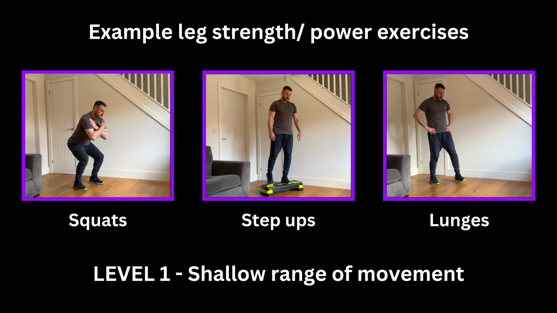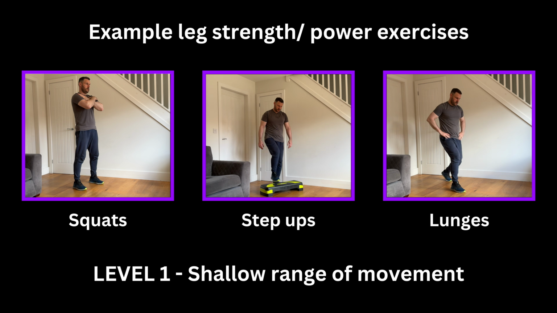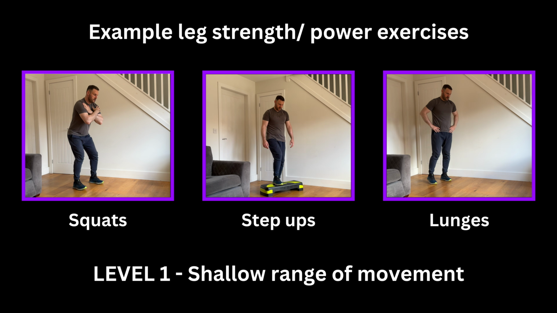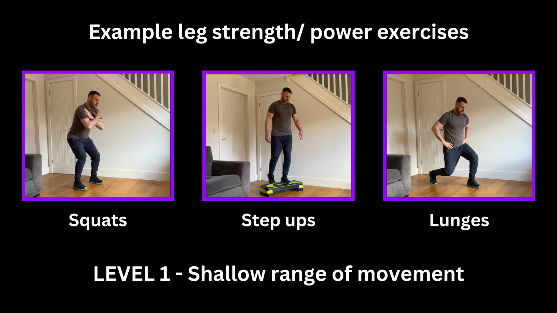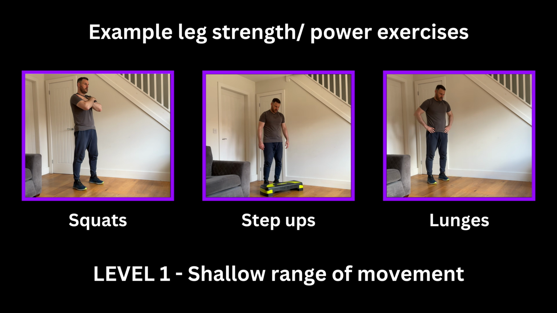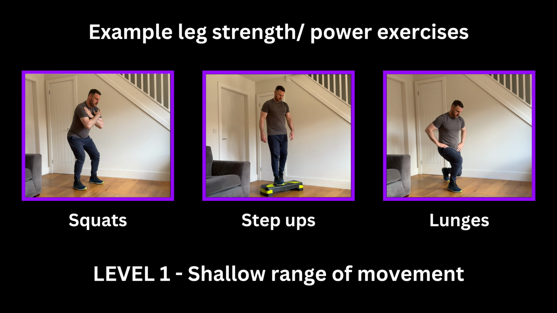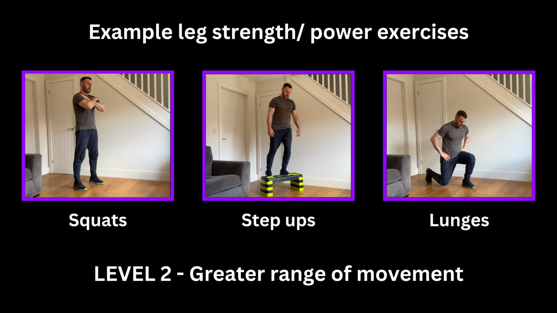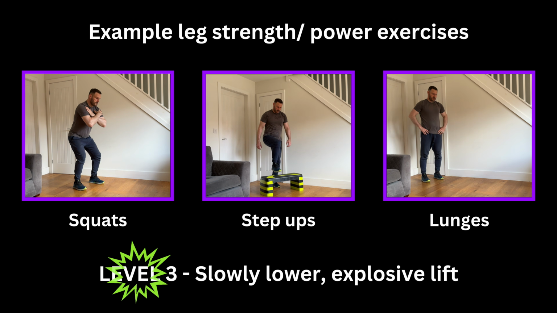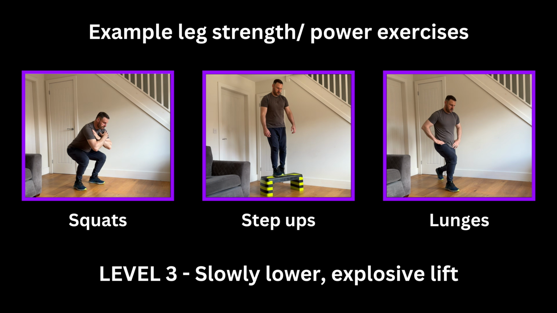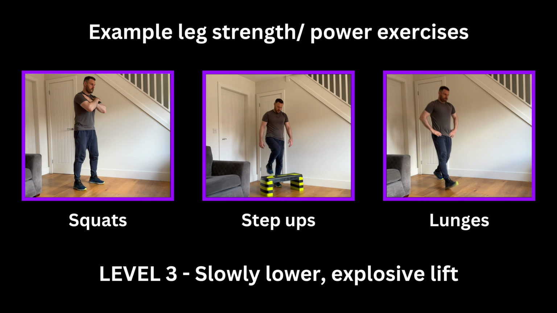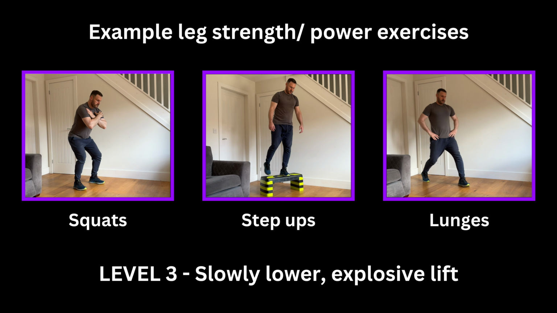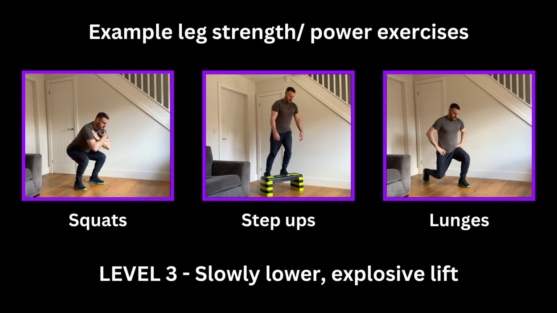Exercises such as squats, step-ups and lunges using your body weight will be ideal if you're at home, and you can use the support to hold if needed for balance. You may initially start with a small range of movement until your strength and confidence builds, where you're able to move more. You can also improve leg power further by driving your body weight up against gravity faster and then lowering your body weight slower for improved strength.